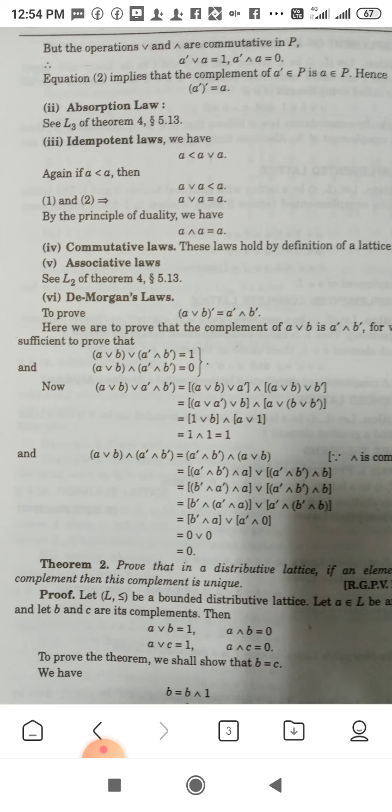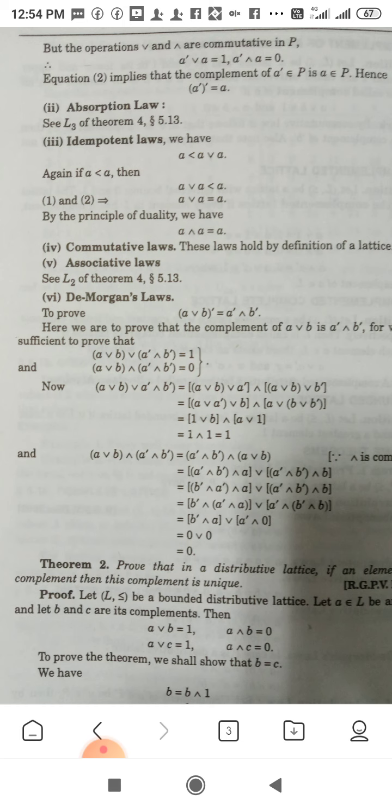After distribution, taking A and A dash in one bracket and B dash in another bracket, and putting the values A join A dash is equal to 1 and B join B dash is equal to 1. Again 1 join B is equal to 1, A join 1 is equal to 1, and 1 meet 1 is equal to 1.